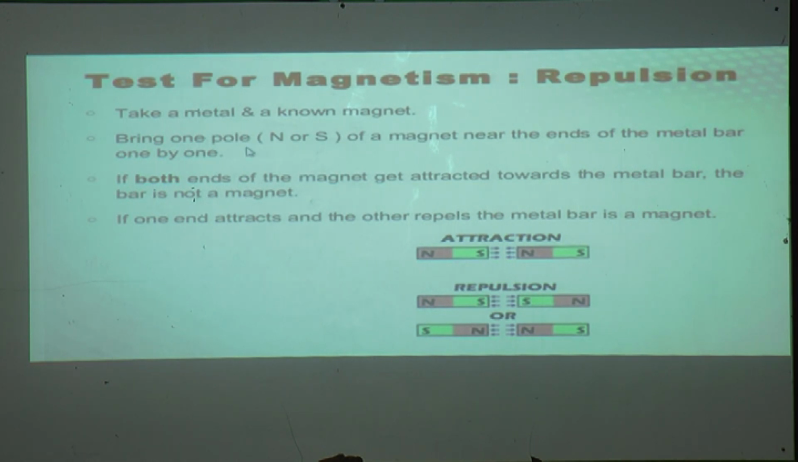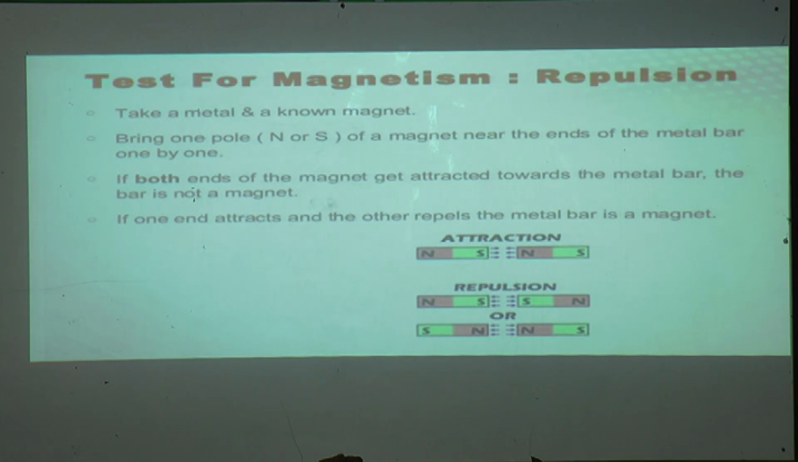We have to take a magnet and a metallic substance, and bring both poles of the magnet near the metallic substance. If both ends attract the metallic substance, it means the metallic bar is not a magnet. And if one attracts and the other repels, suppose the north pole attracts towards the bar and the south pole repels, then the metal bar is a magnet.